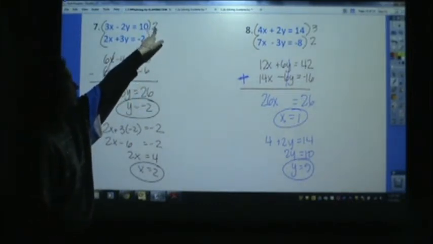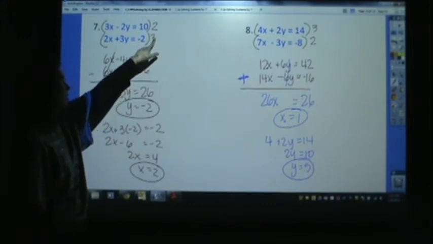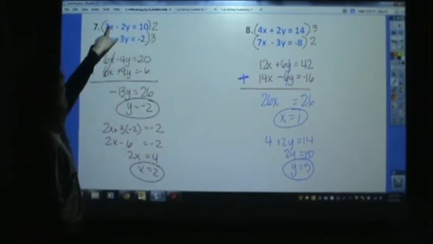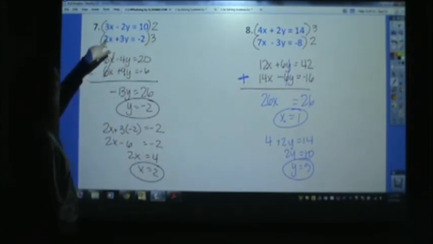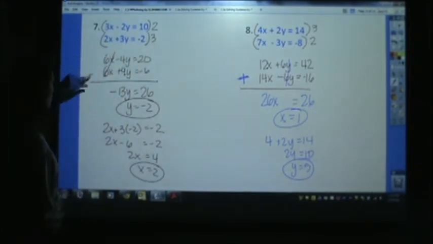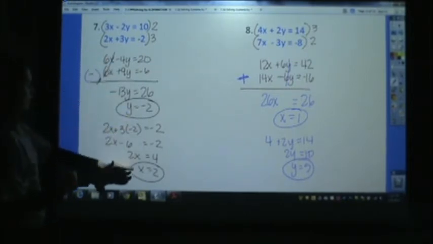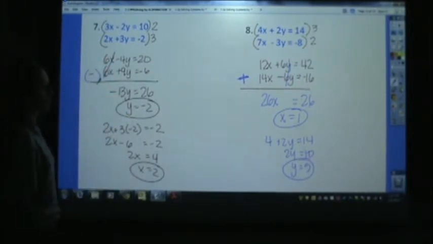I multiplied by 2 on this equation and 3 on this equation. What that did was made this a 6x and it made this one a 6x. So I chose to subtract. I subtracted those equations, okay? And you can look over the work.